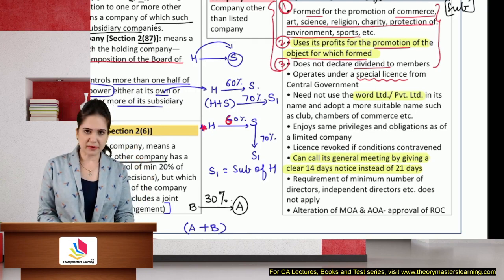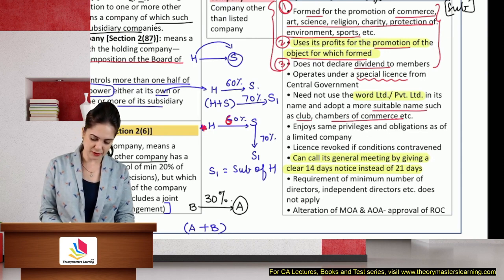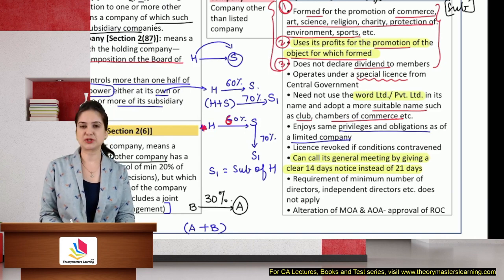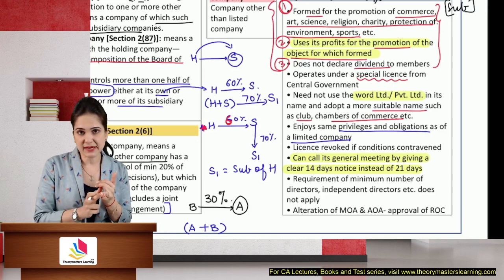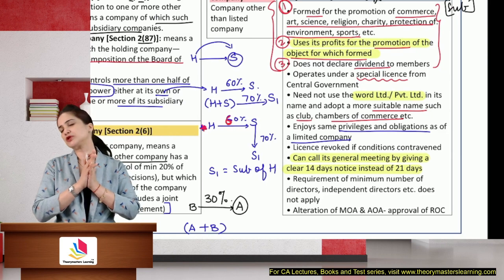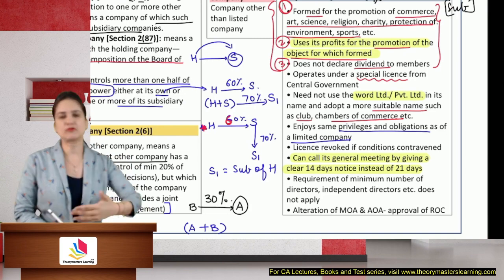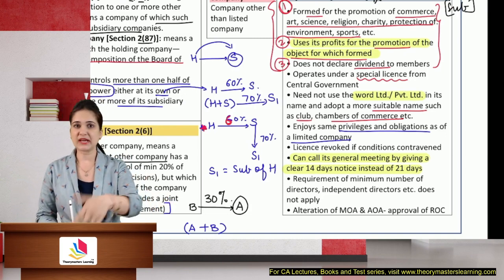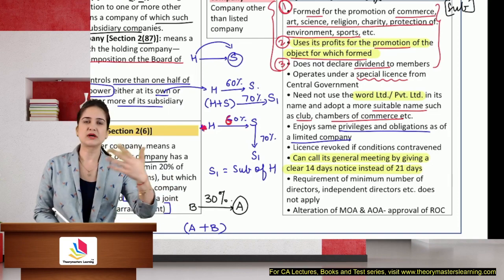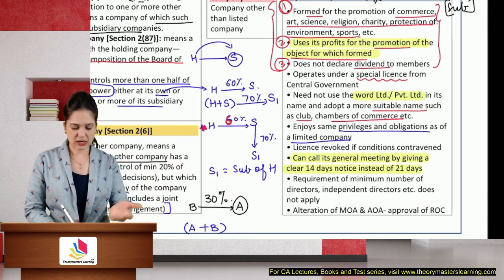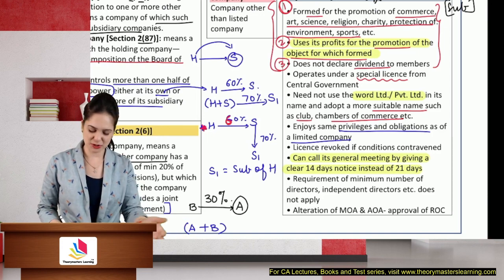Instead of the word limited or private limited, they can use more suitable names such as clubs, chambers of commerce, etc. They enjoy the same privileges and obligations as a limited liability company. So the liability is limited. Then they have separate legal status. There is perpetual succession. So they get to enjoy all the benefits of a company. But sometimes people are skeptical. They don't want to enter into a contract with a Section 8 company having limited liability. That is why we say in your name, you need not add the word limited. Instead, you can use chambers, foundation, club. This gives an impression to the third party that the liabilities are unlimited. This is not fraud, it's one of the privileges.